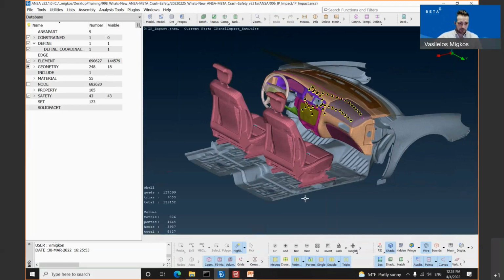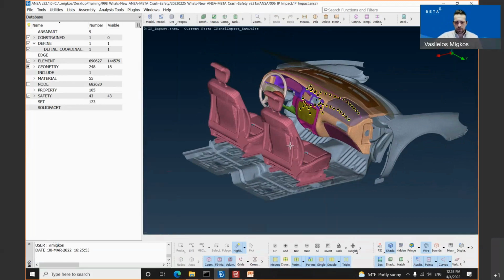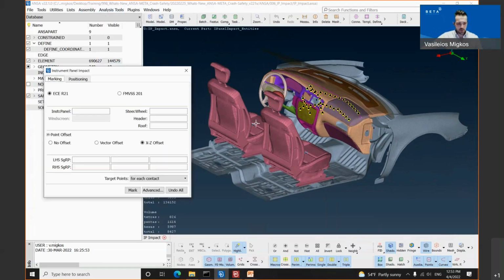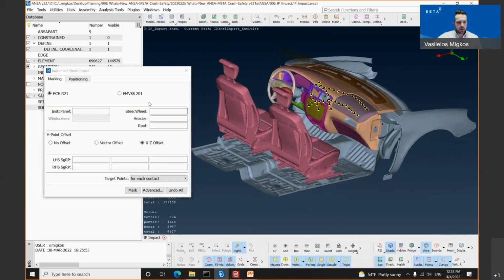Regarding the IP impact tool, the tool lies again under the analysis tools. Inside the interior, there is the IP impact. Once the user selects the IP impact tool, the instrument panel impact window opens. There are two tabs, the marking tab and the positioning tab.